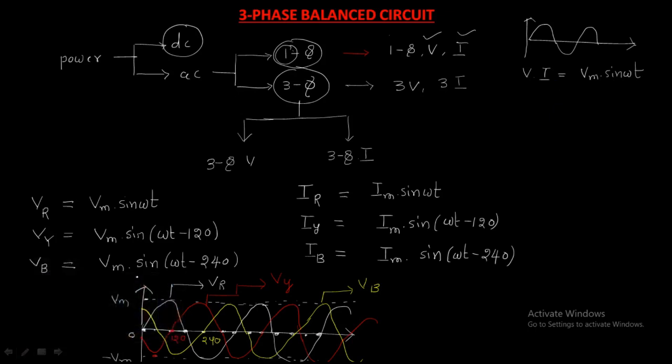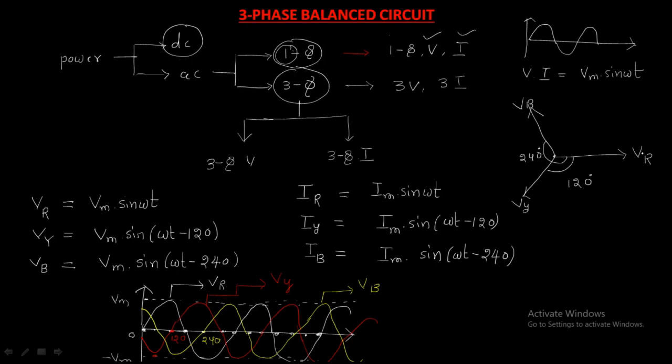In the phasor diagram, the three phases are represented like this. First take the VR phase. VR is like this, and after 120 is somewhere here. Minus 120 means lagging. Then VB has again 240, or this plus 120. Understand?